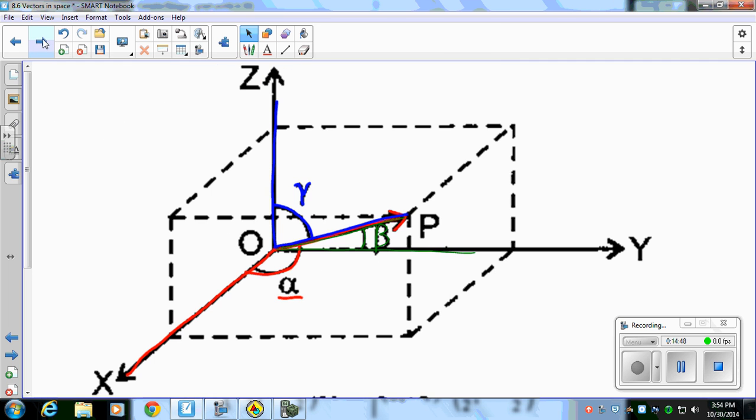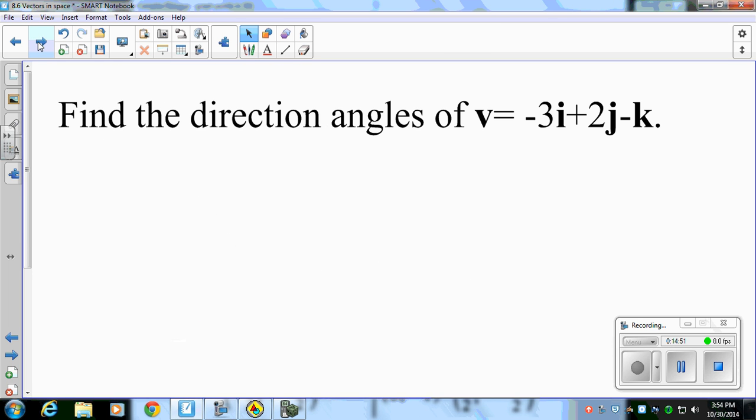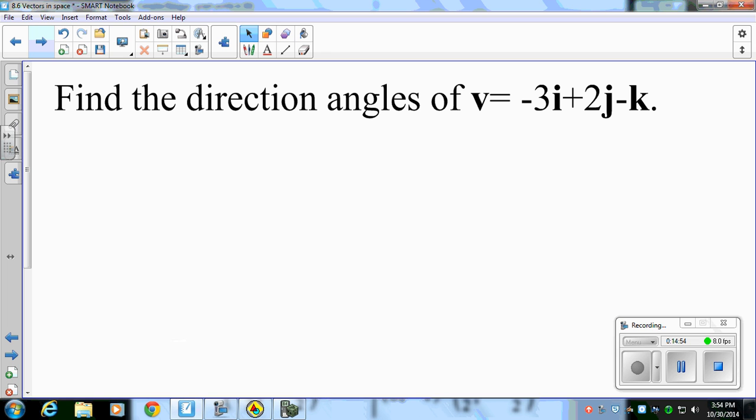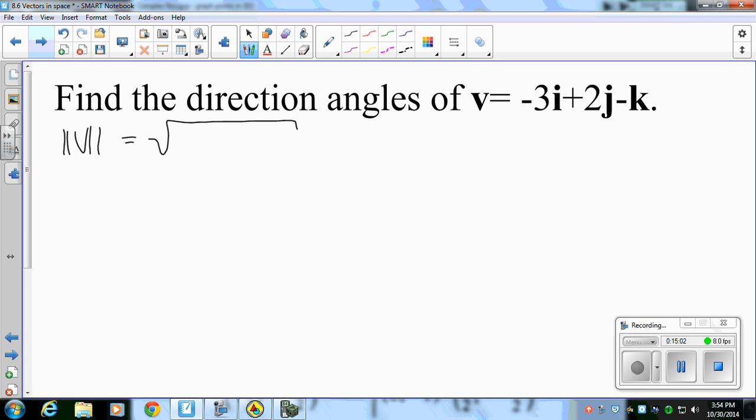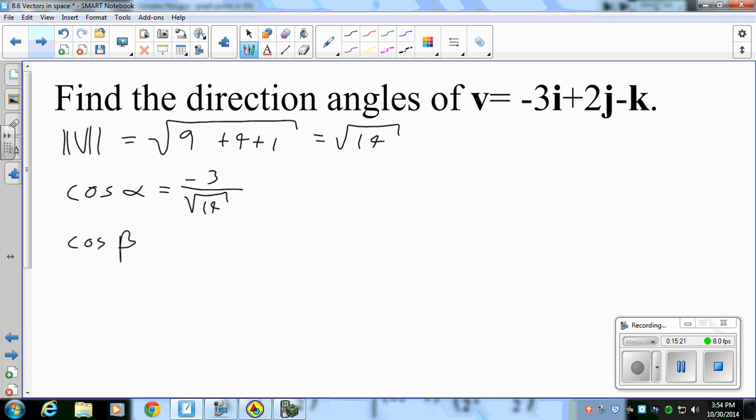So let's work through our last example here. Find the direction angles of v. The first thing I need is the magnitude of v. That's going to be the square root of 9 plus 4 plus 1, which is equal to the square root of 14. So cosine of alpha is equal to negative 3 over the square root of 14. Cosine of beta is equal to 2 over the square root of 14.